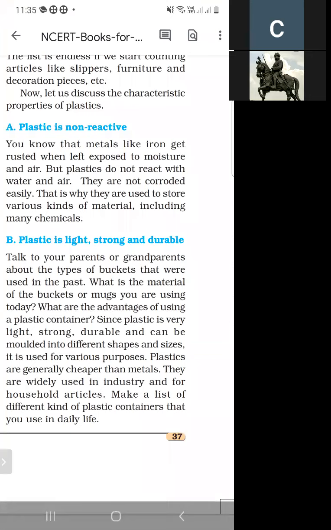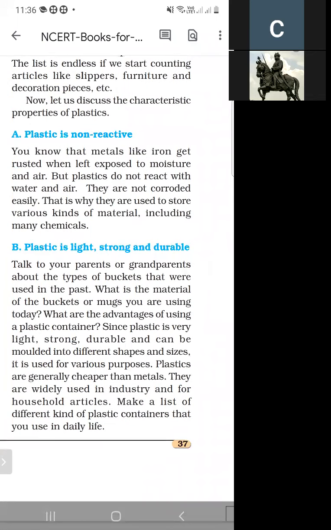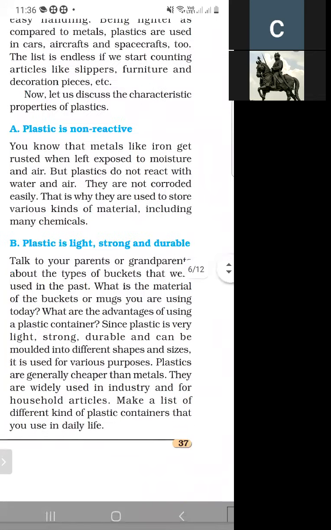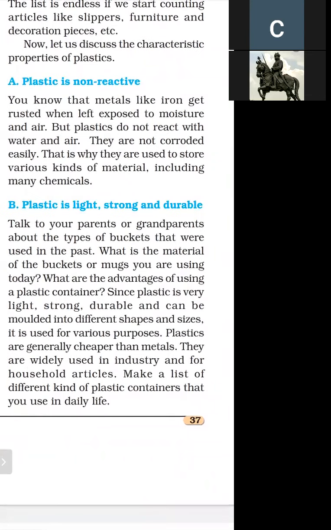into different shapes. So the question is, what is the material of the buckets or mugs you are using today? The answer is plastic. Next question: what are the advantages of using plastic containers? Because it is very light, strong, durable, and can be changed into different shapes. And when we compare plastic and metals, plastics are cheaper as compared to metals.